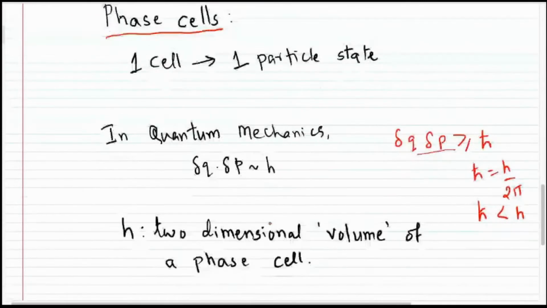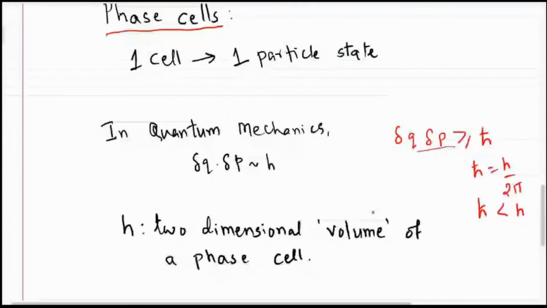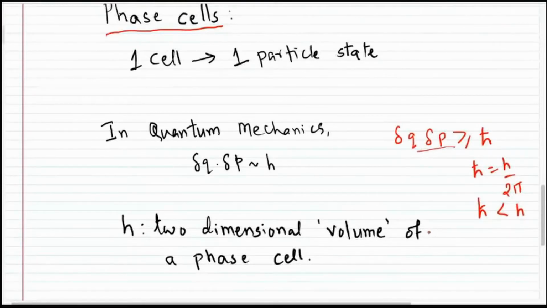Now I'll talk about this in a different way. What does this mean? That means if you have some box which has some dimension L, so the total volume of the box is L cubed, and you want to know how many particle states are there within this box or are possible to be there in this particular box. For that, you know now from this calculation that one particle state represents one cell.